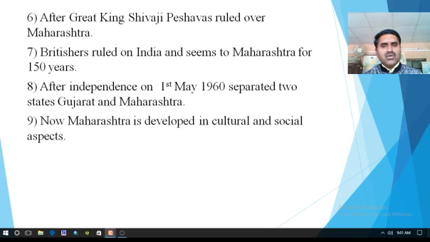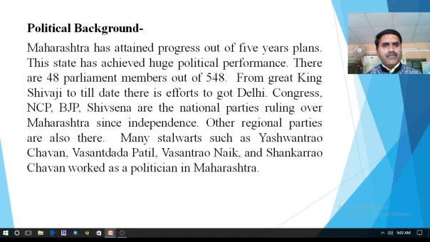After independence, on 1st May 1960, two states, Gujarat and Maharashtra, were separated, and that's why we celebrate 1st May as Maharashtra Day every year. Now Maharashtra is developed in cultural and social aspects. So this is all about the historical background of Maharashtra.